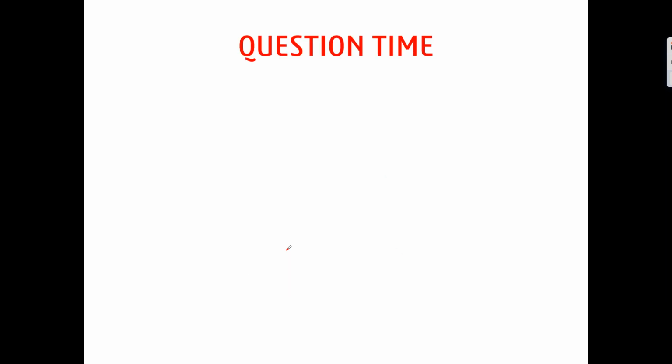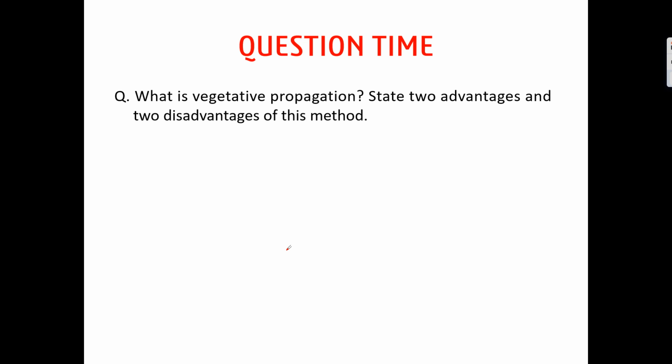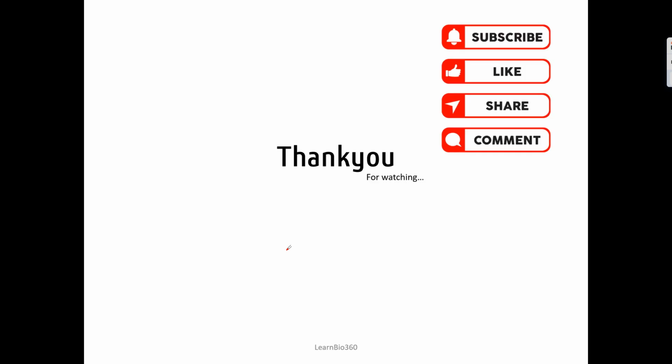So coming to the questions, what is vegetative propagation? State its advantages as well as disadvantages. Describe the reproduction by spores in rhizopus.